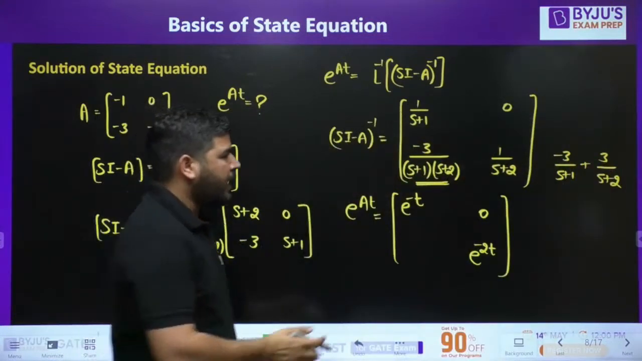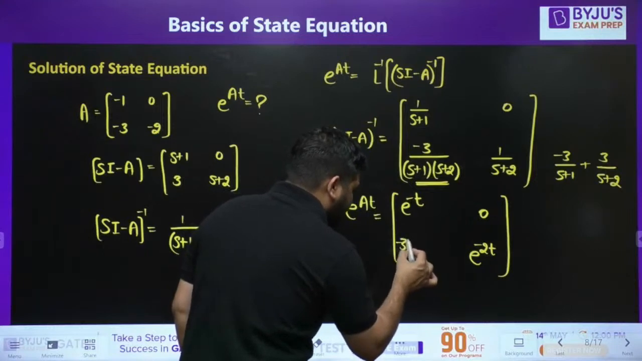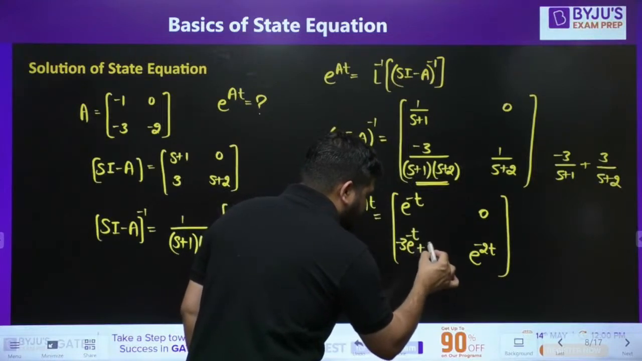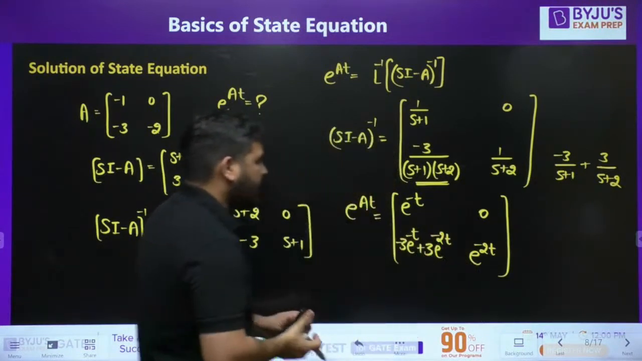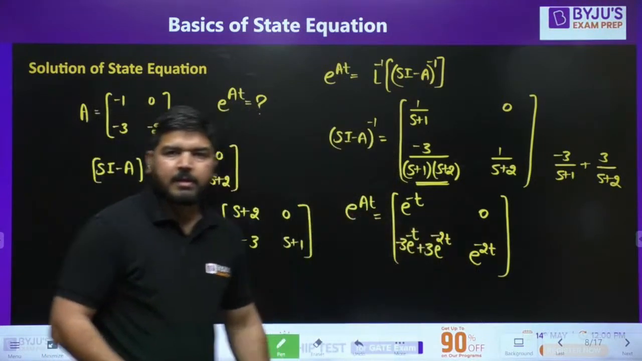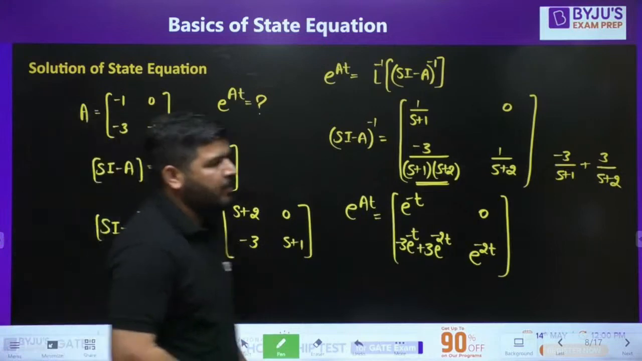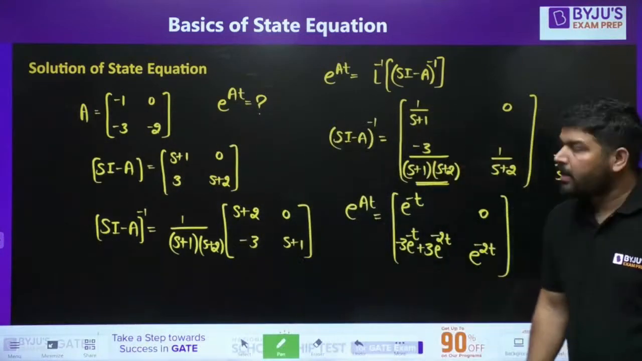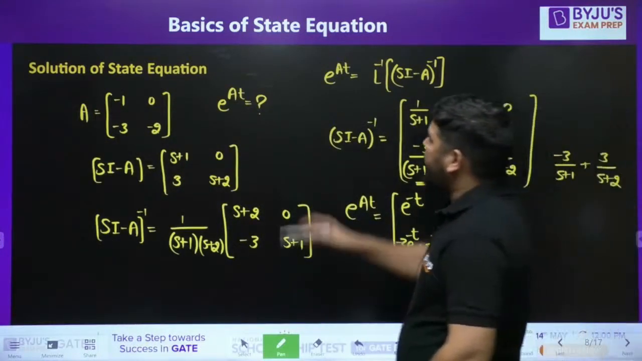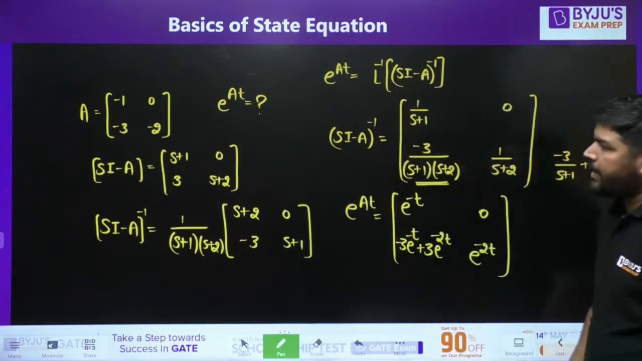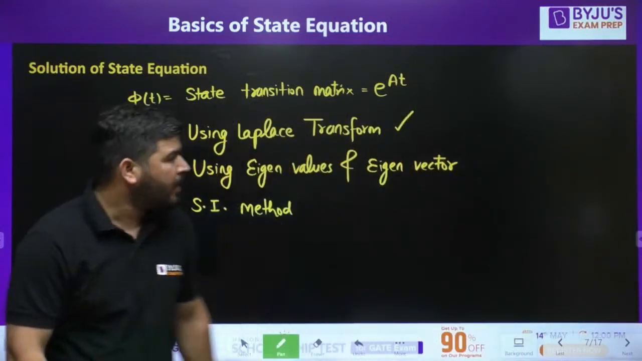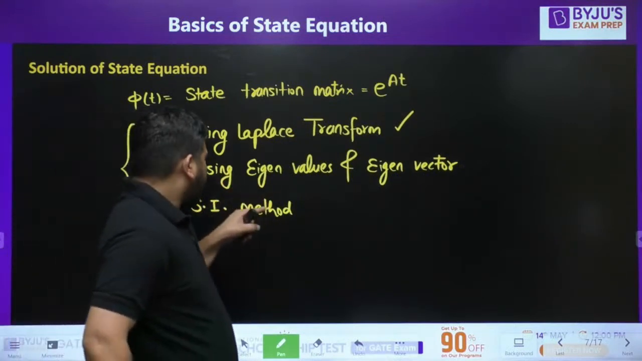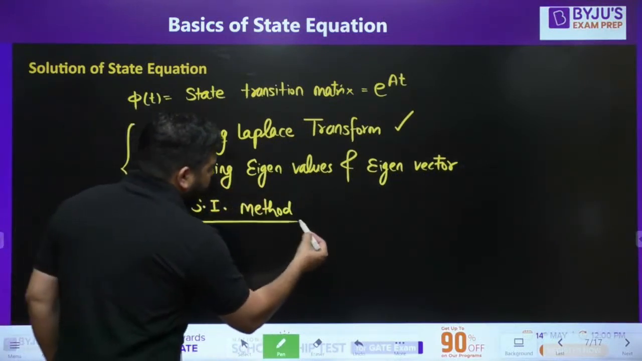And if you take Laplace inverse, you'll get minus 3 e to the power minus t plus 3 e to the power minus 2t. So this will be my e to the power At. This way we can calculate e to the power At. It's easy peasy. Using Laplace transform you can calculate the state transition matrix. It's very simple. Now what is this Sylvester interpolation method?